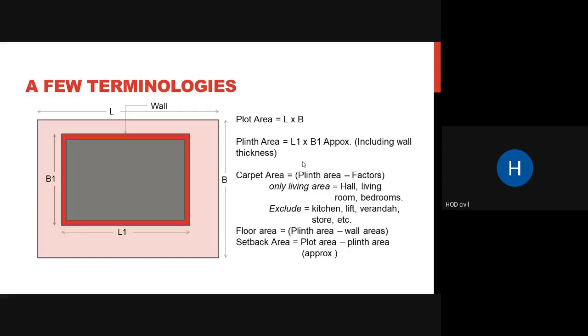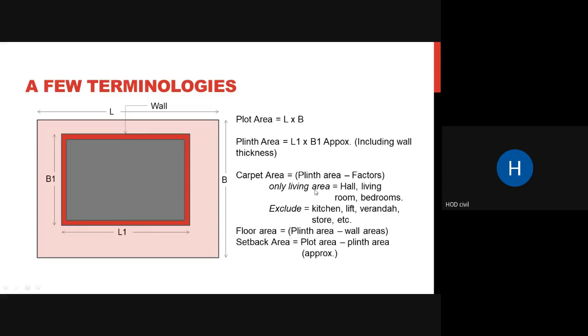What next is your floor area. Floor area, what do we mean by this? Floor area is your plinth area minus your wall area, meaning you have to take your distances inside. So this L1 and B1 will be taken inside. L1 and B1 will be the dimensions of the room. That is our floor area. And we can see the setback area that we have to always provide.